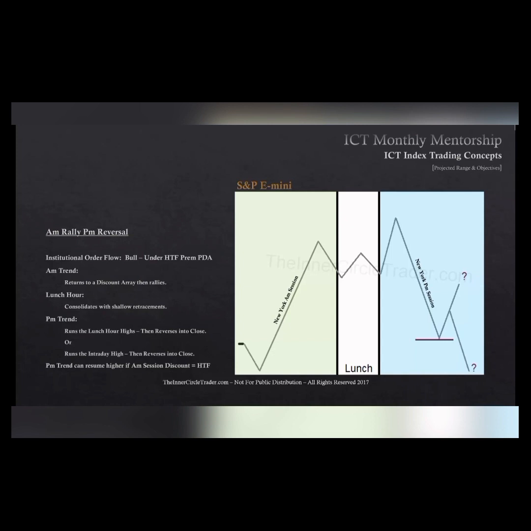But if that New York AM session discount array happened to be a 4-hour or a daily or a weekly discount array, or say like an instance of an order block that's bullish from a higher time frame, if it trades back down to it in the PM session, it could reverse there and trade higher and resume going higher. The filter is if it's not a 4-hour or a daily or higher than that discount array, expect it to trade through it and go lower.